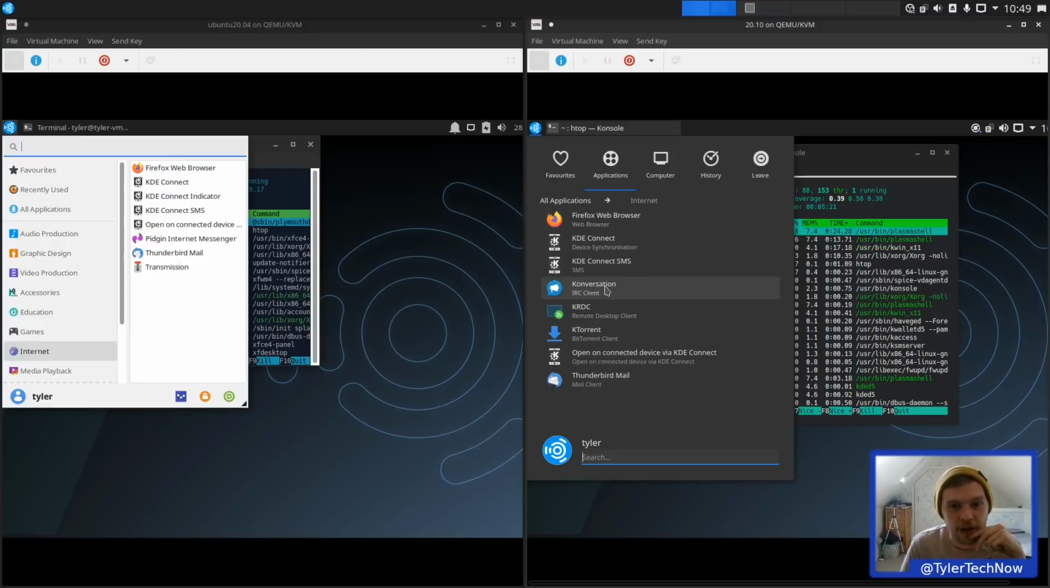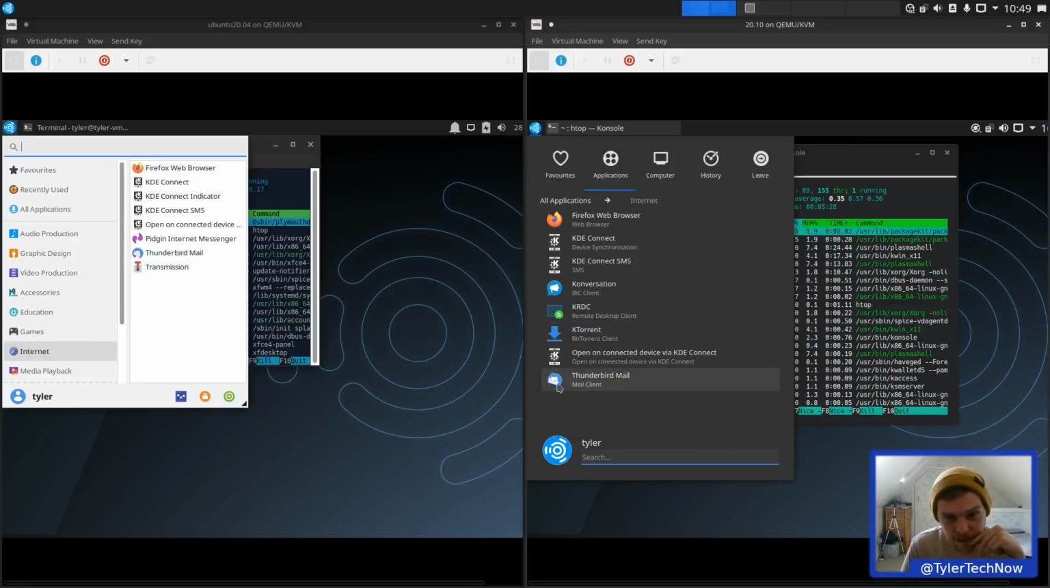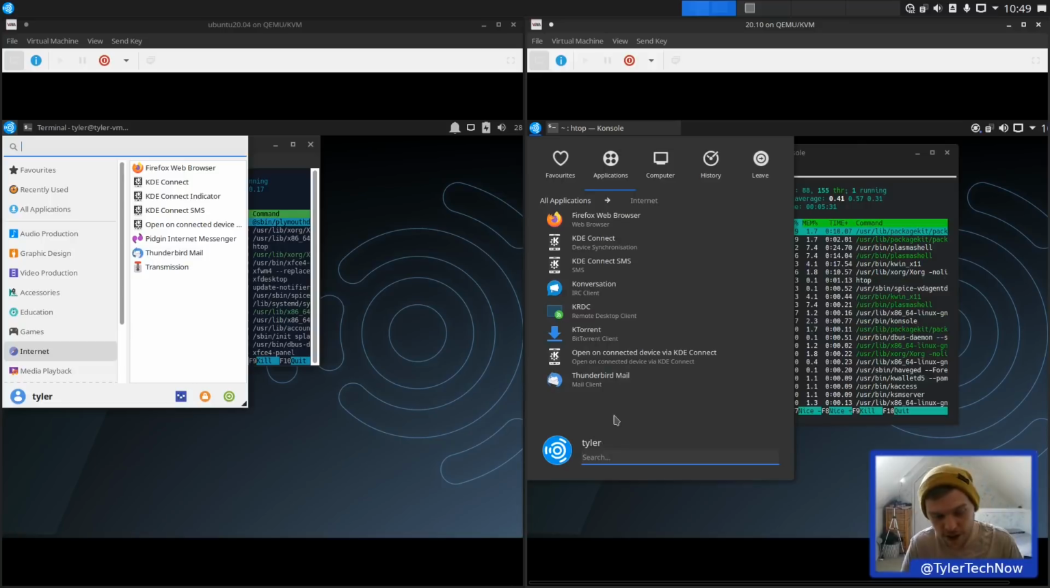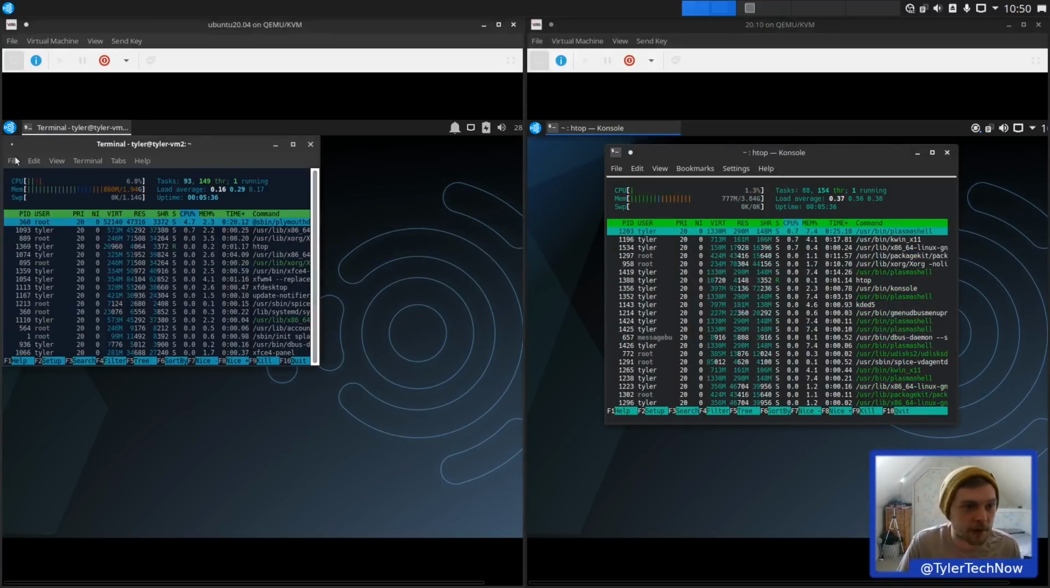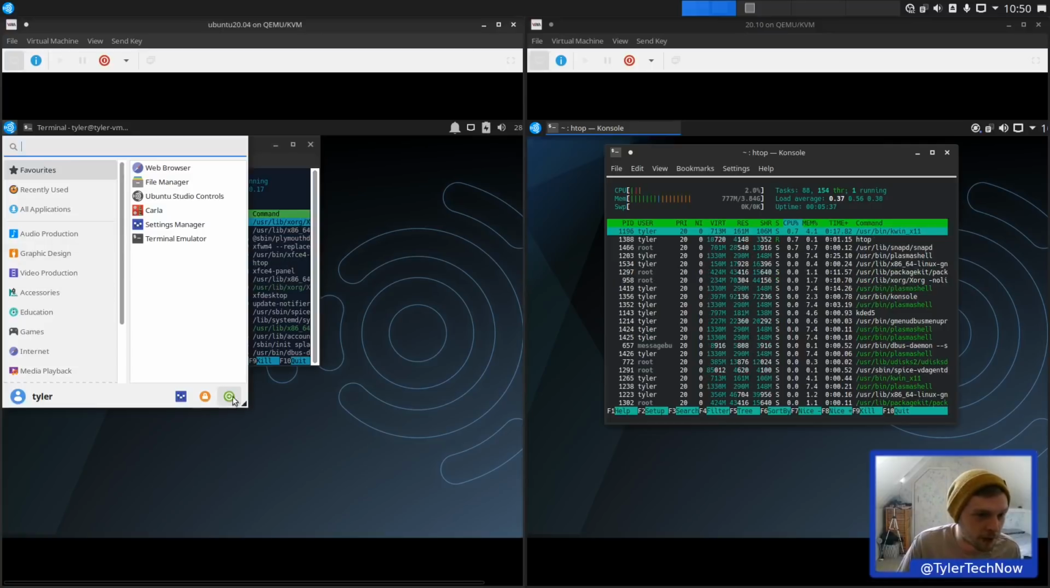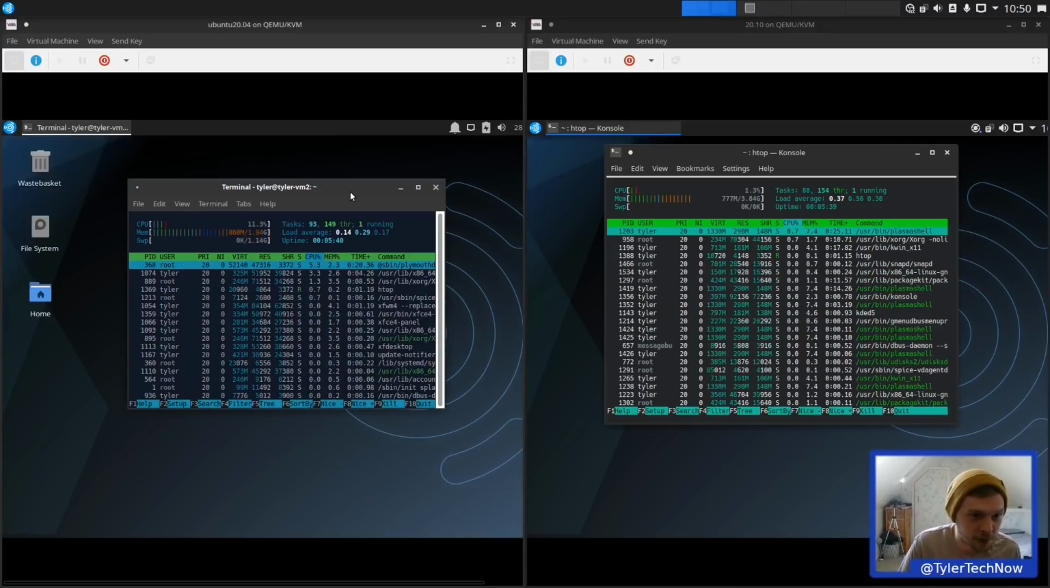Okay, so you now get Konversation, which is the KDE IRC client. KTorrent now as opposed to Transmission. Thunderbird is still your default. And there's no Pidgin on the new one. Okay, right, interesting. We're not going to worry about any others now. I just wanted to mainly see what the RAM usage was like.